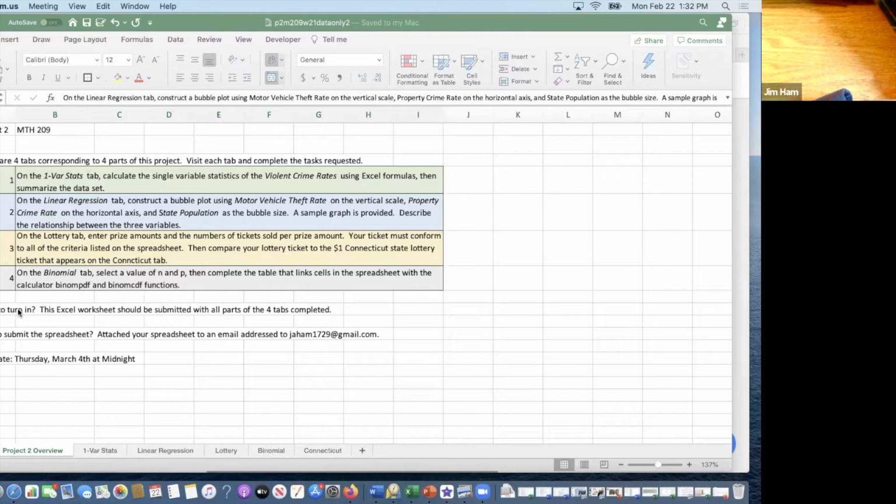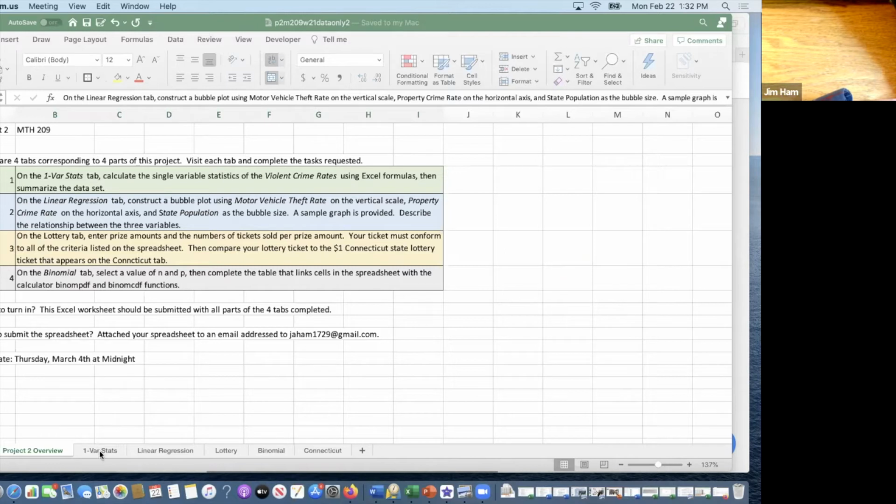All right. What to turn in? Well, if you do all your work in this spreadsheet, this is the only thing that you need to turn in. I'll download your Excel file and then click on each one of your tabs and see the information in there. So all of the write-up that you would do then would be inserted right here into this document. And how to submit it: attach the spreadsheet that you saved to your machine to an email addressed to me. And this is the day before spring break, really. So this is in 2 weeks, 2 weeks and 2 days.